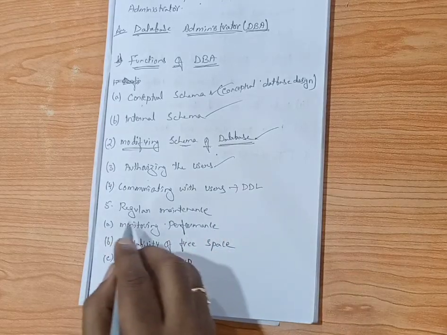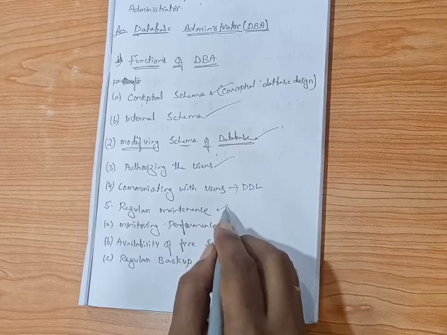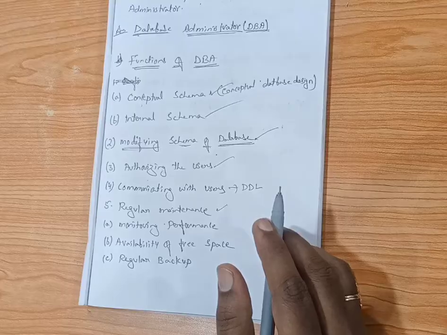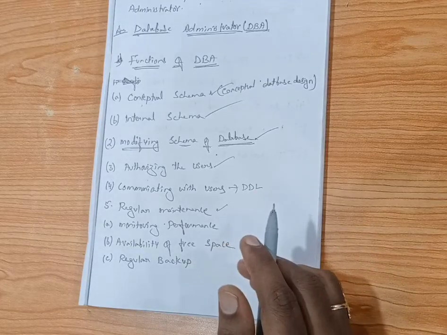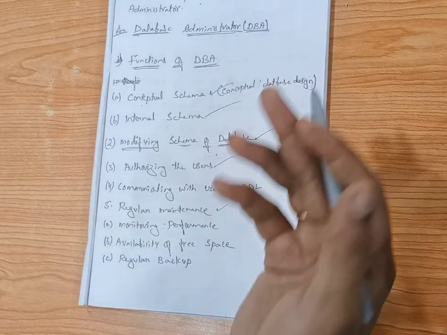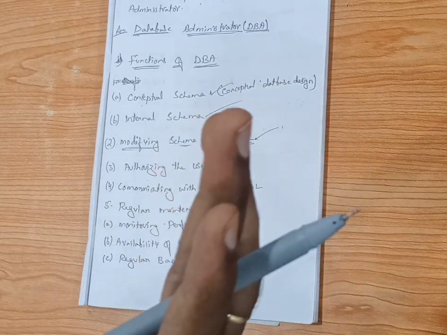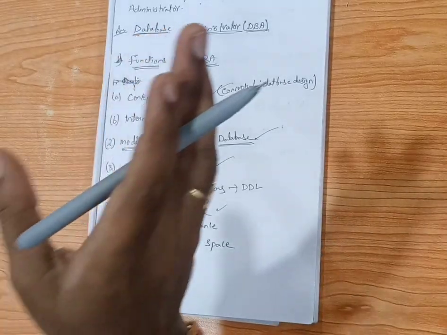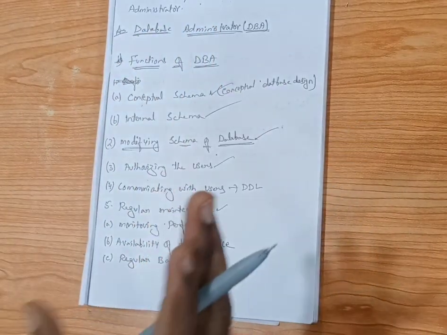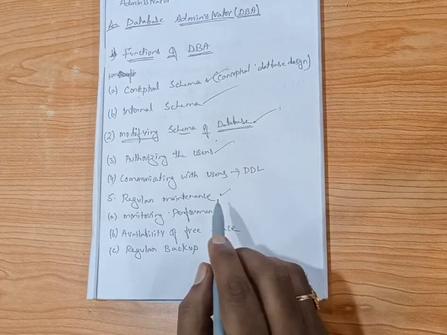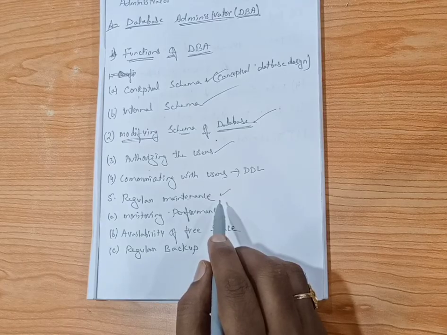Now, the next one is the fifth point, regular maintenance. So, data means what? We are going to maintain it on a regular basis. Example, accounts. Accounts people maintain the regular data: how much was purchased on a given day and what the sales were on that day. They are going to maintain a particular record, and the record is created as a day book. Like that, how they maintain the day book, the same thing is repeated in data redundancy and regular maintenance. Regular maintenance of data also comes under the data following.